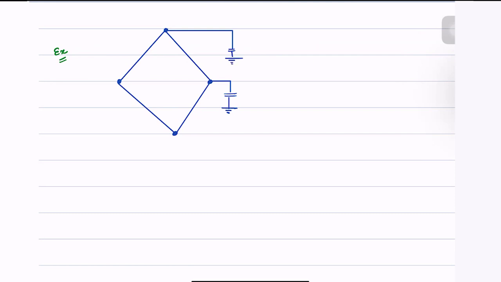And this is the ground. Again, we have two more nodes here. Let us add capacitors to them as well.